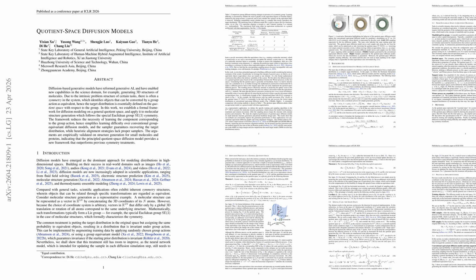This yields a sampler that is distribution preserving by construction, unlike heuristic alignment methods. The key training change is to supervise only horizontal components, so the network is unconstrained in vertical directions and no longer needs to predict arbitrary intra-orbit motion.